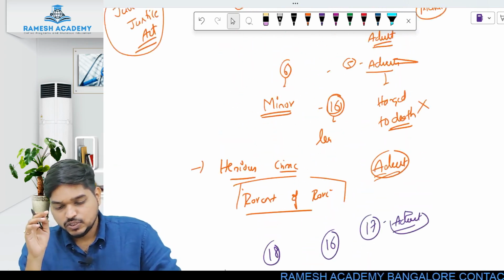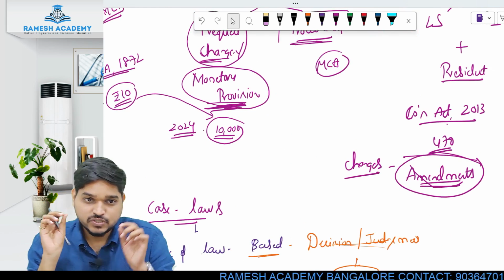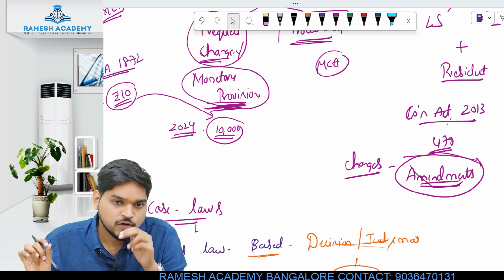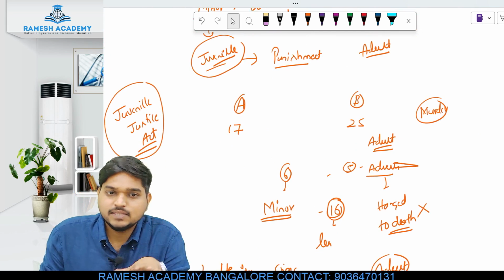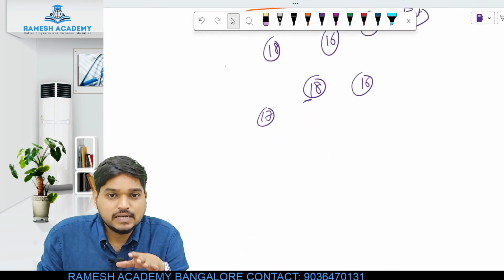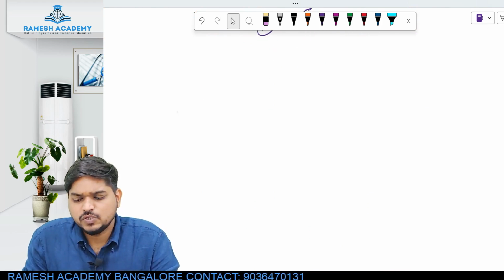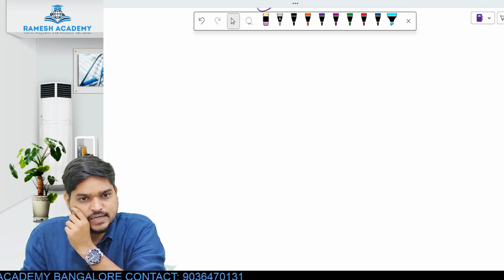So the first two laws which I told you are documented and written forms of law, which have to be mandatorily followed by every person. If we do not follow them, there will be legal consequences. But case law is not a documented form. It is entirely at the discretion of the judge whether to apply this case to that particular case. Are you understanding what I'm trying to say?